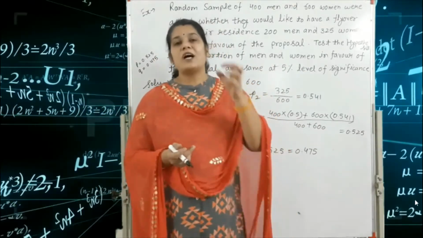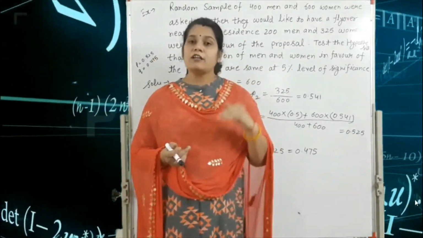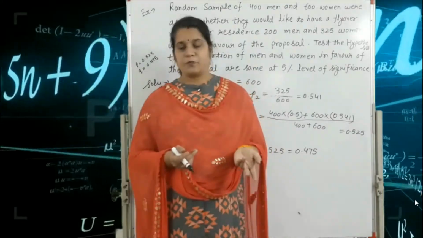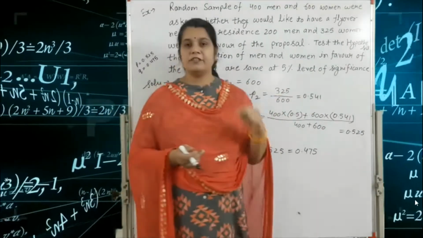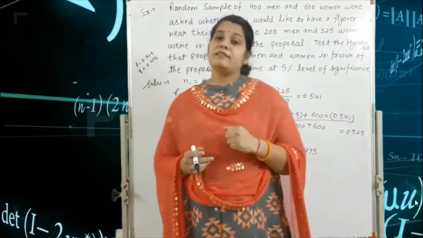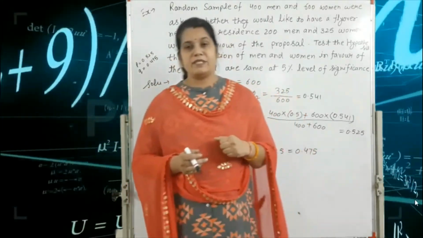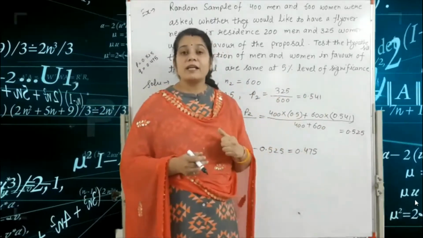Got it? So the alternative hypothesis is what? P1 not equal to P2. Next we write the level of significance. Here it is given as the 5% level of significance. After that we find the test statistic, that means the formula. So with the help of these values, what is our formula?